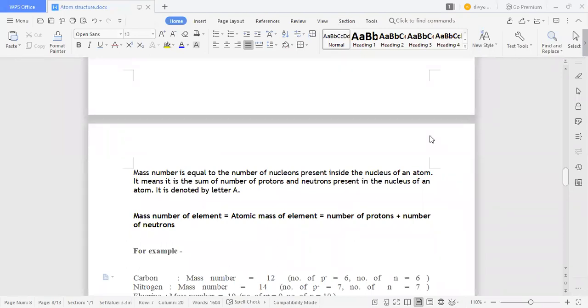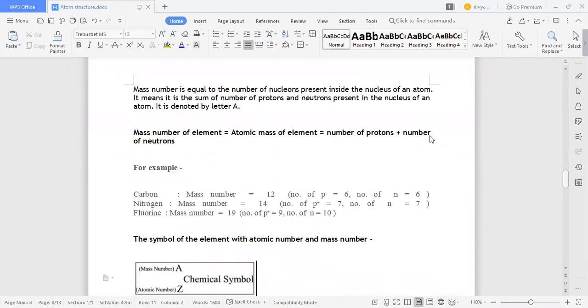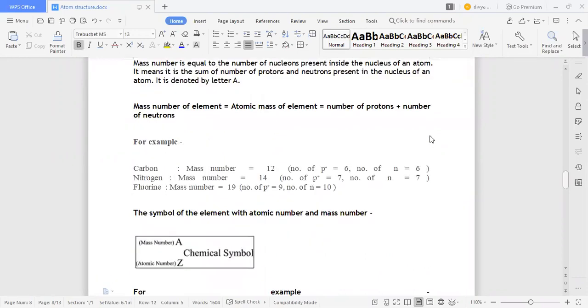So the mass number of an element is equal to the number of protons plus the number of neutrons. For example, they have given carbon. Carbon's mass number is 12. The number of protons is 6 and the number of neutrons is 6. That's why the mass number is 12. 6 plus 6 is 12.